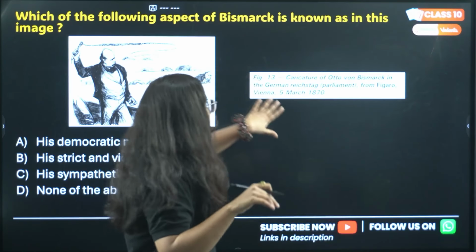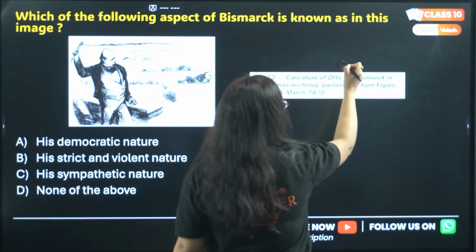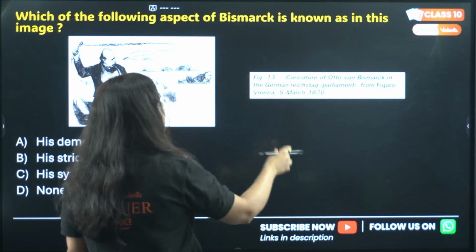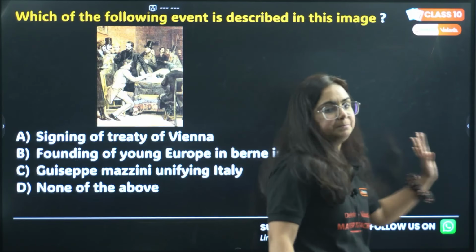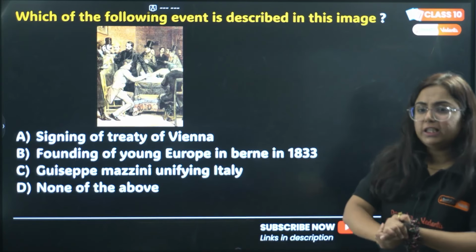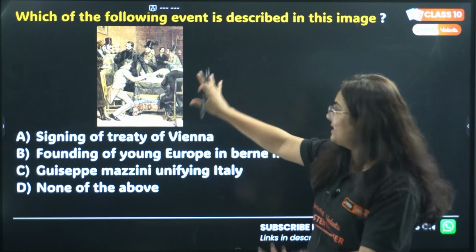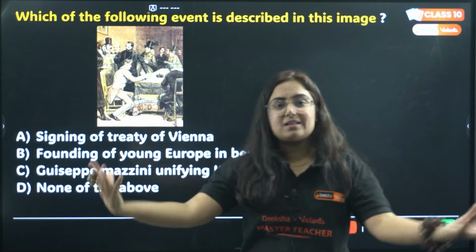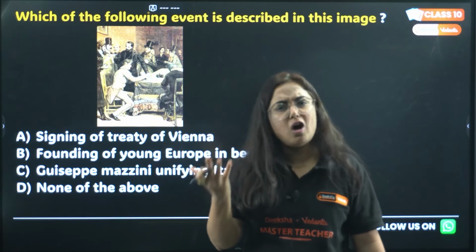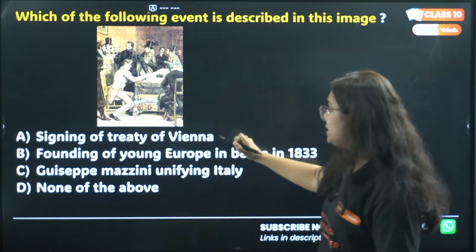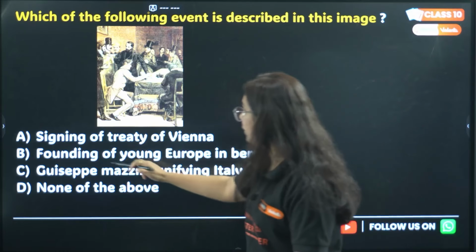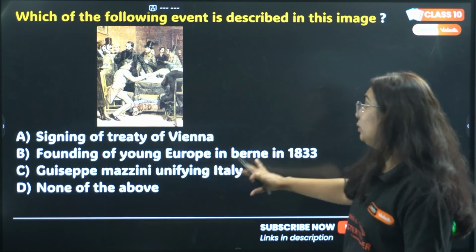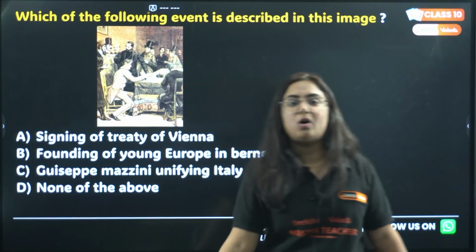Below this picture it is written, caricature of Otto von Bismarck in the German Reichstag Parliament, from Figaro, Vienna, 5th March 1870. Got it? Which of the following events is described in this picture? See, a very young man is sitting on the chair. People are surrounding him. What event is going on here? Option A, signing of the Treaty of Vienna. B, founding of Young Europe in Bern in 1833. C, Giuseppe Mazzini unifying Italy. Or D, none of the above.